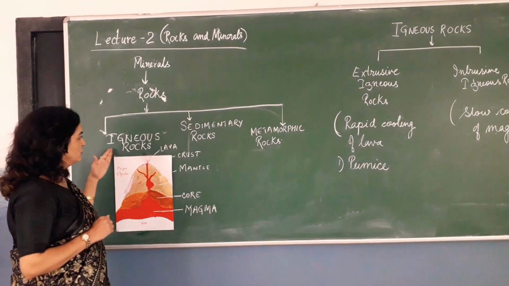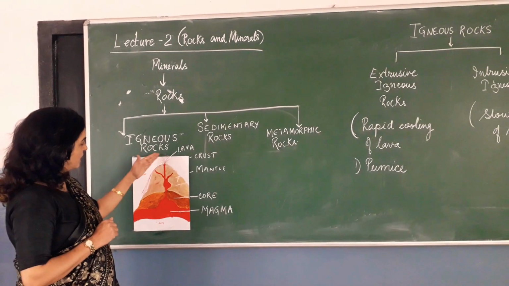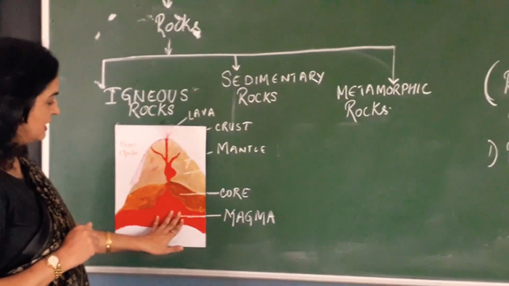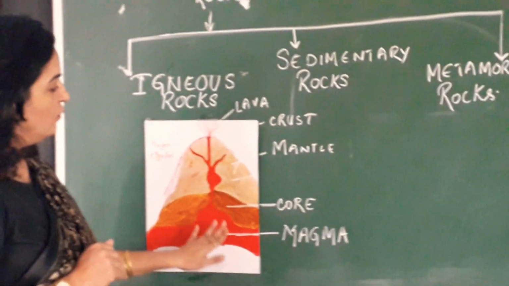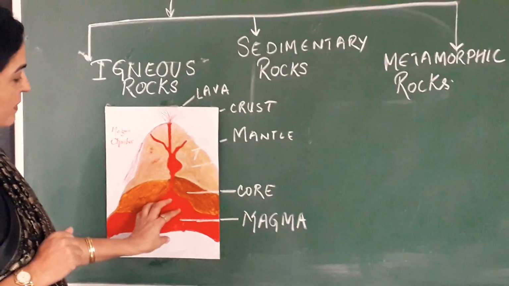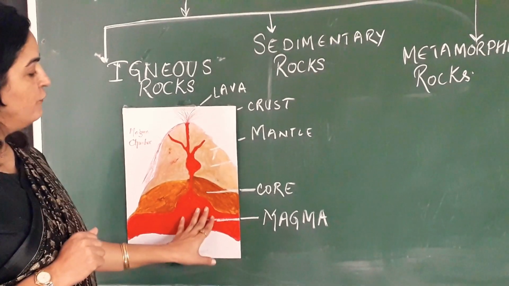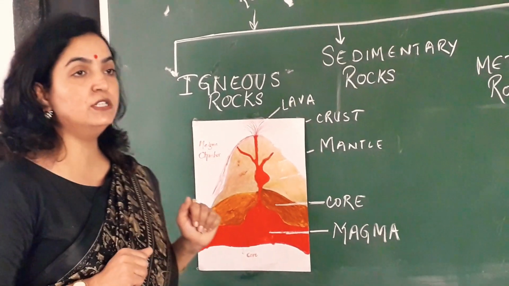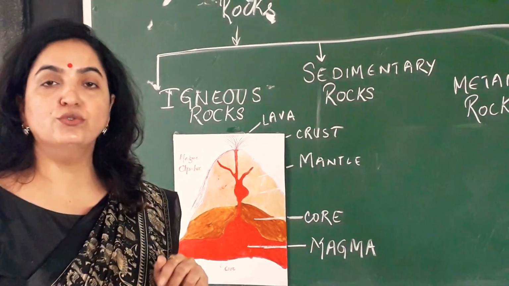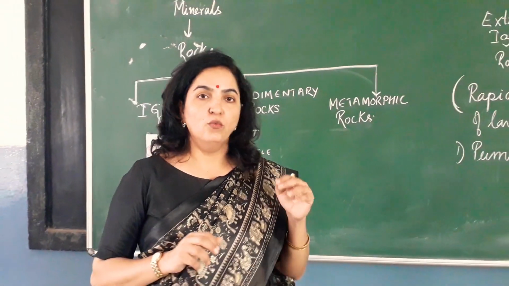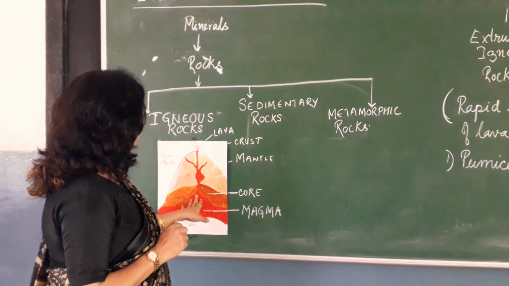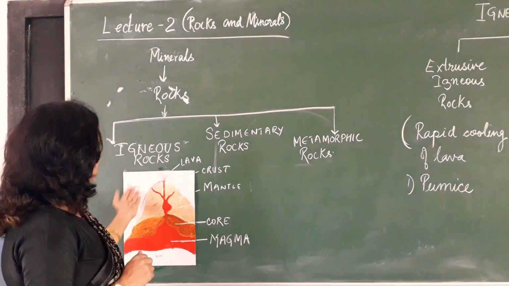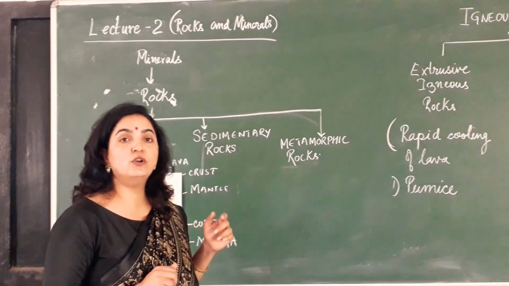Now I will explain igneous rocks. The earth's core is full of hot molten gases and dust. With the passage of time, this magma solidifies and forms igneous rocks. Sometimes this magma is pushed upward by other rocks and cooled to form rocks. Sometimes the magma is pushed upward, comes out onto the surface of the earth, and that is what we call lava.